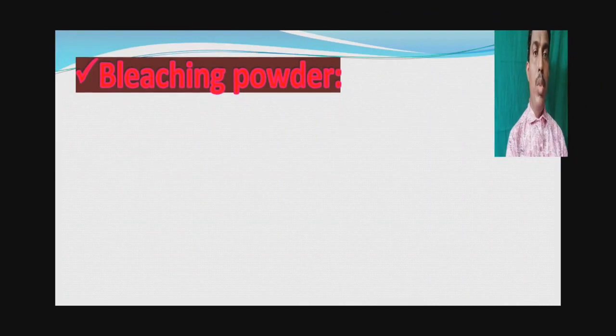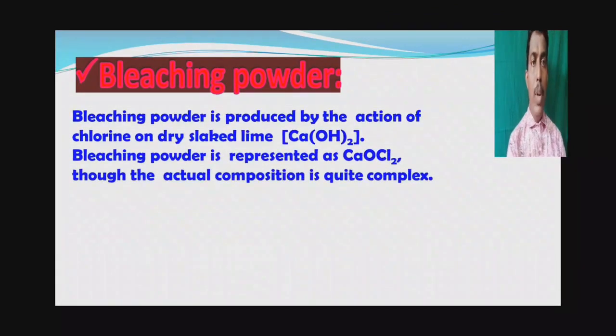Now we will discuss bleaching powder. Bleaching powder is produced by the action of chlorine on dry slaked lime. Slaked lime is nothing but calcium hydroxide, lime water. Bleaching powder is represented by CaOCl2,